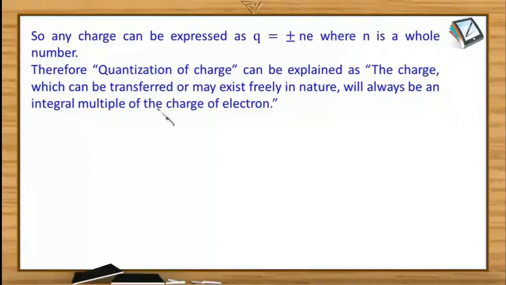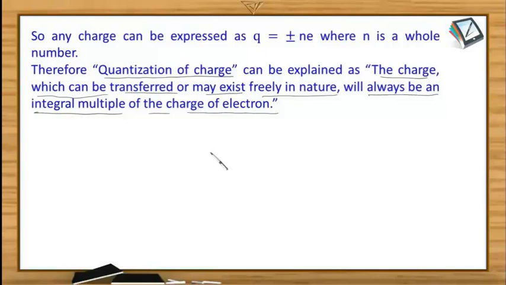Therefore, the quantization of charge can be explained as: the charge which can be transferred or may exist freely in nature will always be an integral multiple of the charge of an electron, because the charging is done only because of transfer of electrons.